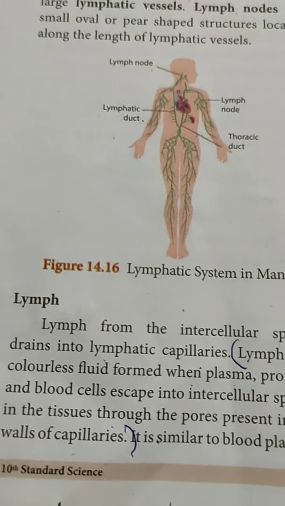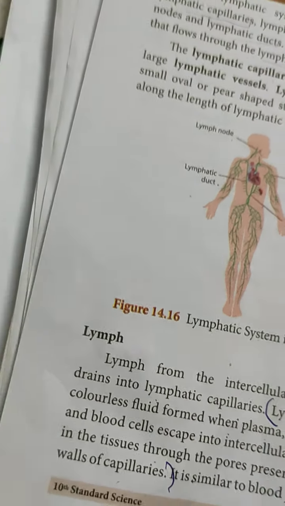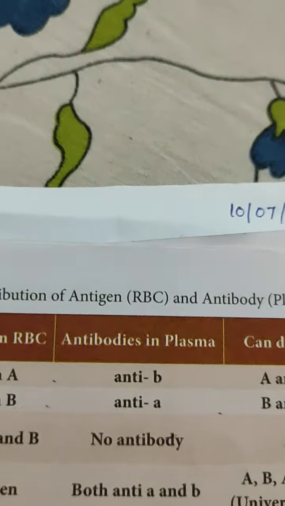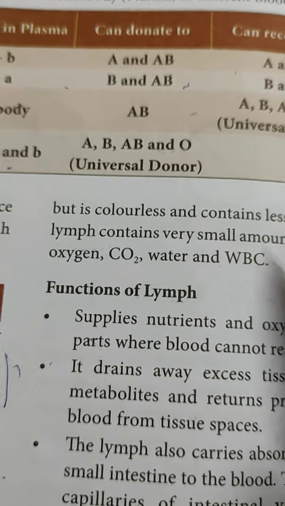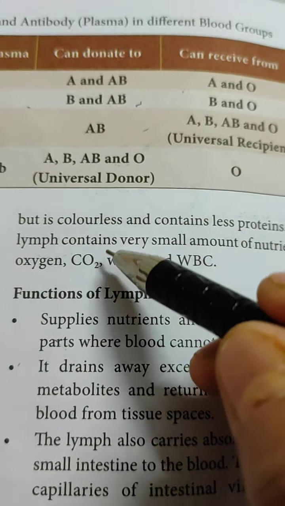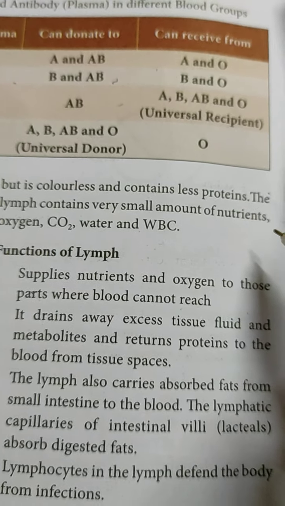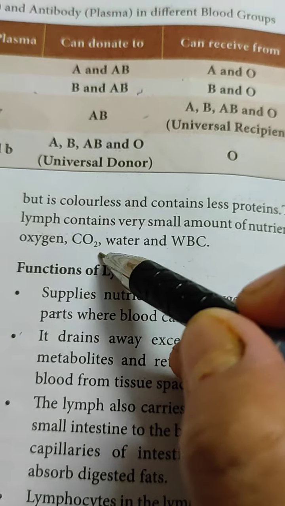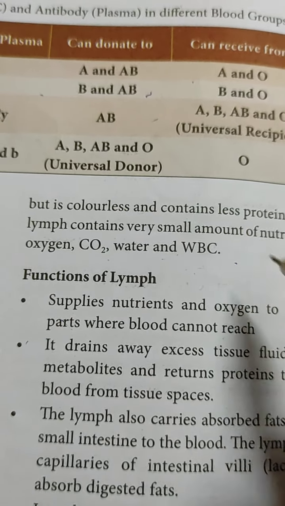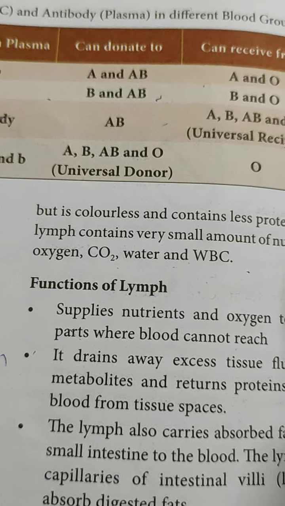It is similar to blood plasma except it is colorless. Blood is red color, but fluid lymph is colorless and contains less protein. The lymph contains very small amount of nutrients, oxygen, carbon dioxide, water, and the differences between lymph and blood.